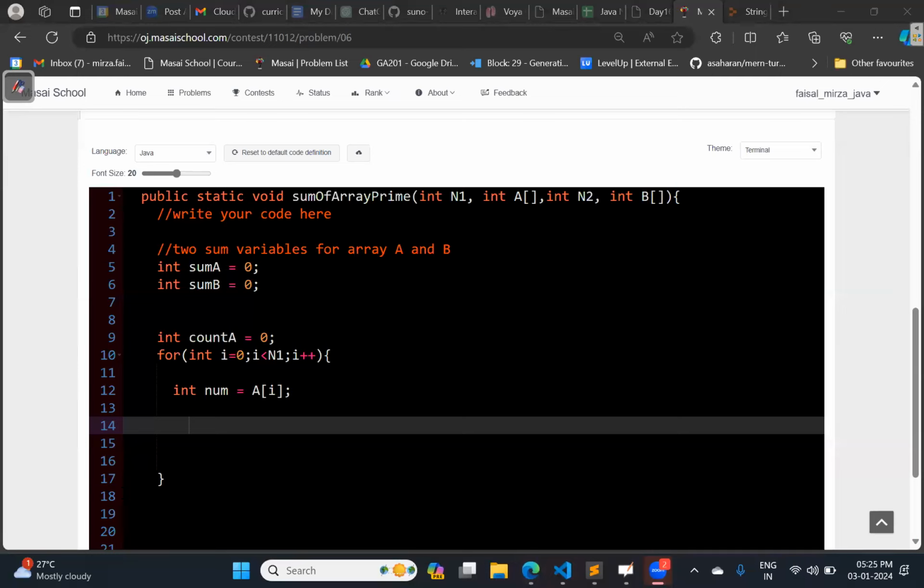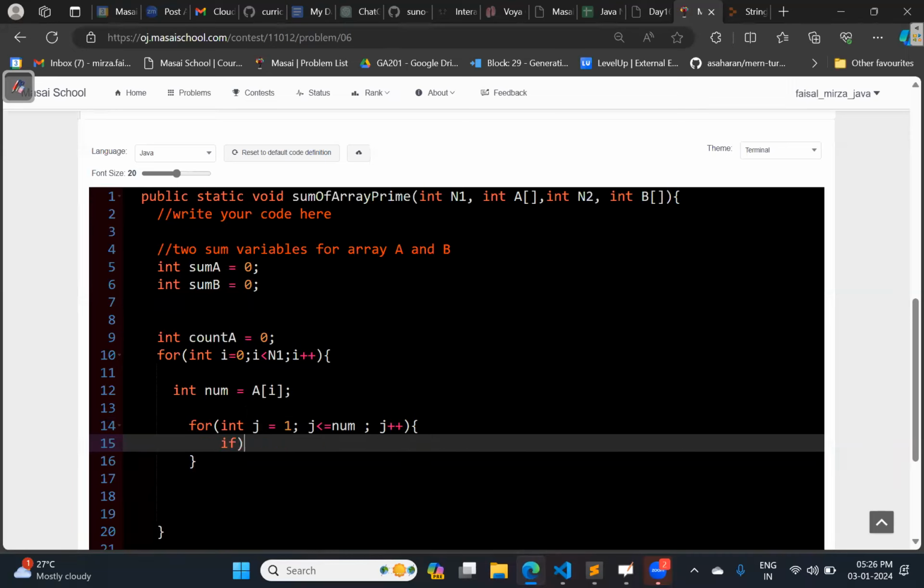So if A of I percent I equal to 0. Sir, we have to run two loops. Can we? Yes, we can run. I think I tried by doing two loops, but still I'm not getting the answer. Starting with this second loop, the j variable will take starting with 1, then till what? Till number. Yes, j plus plus.